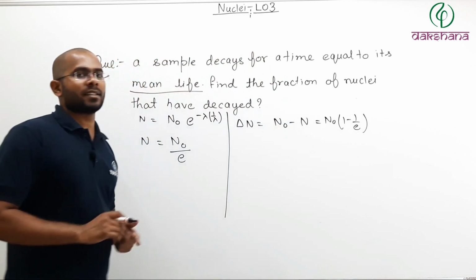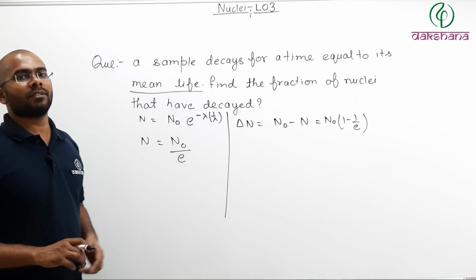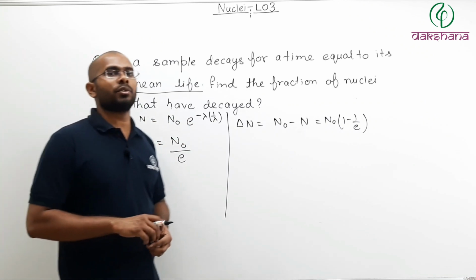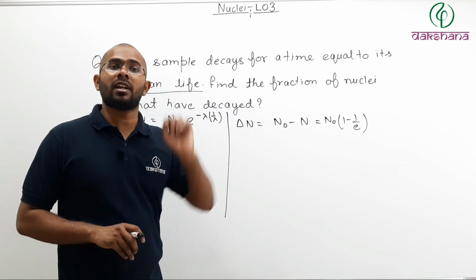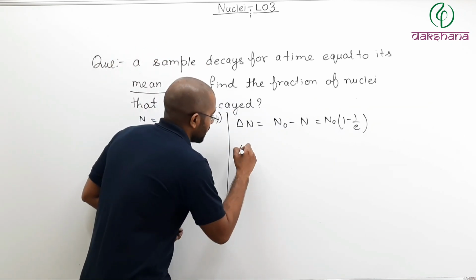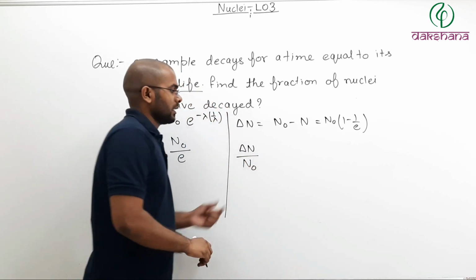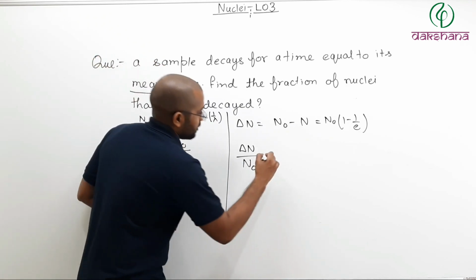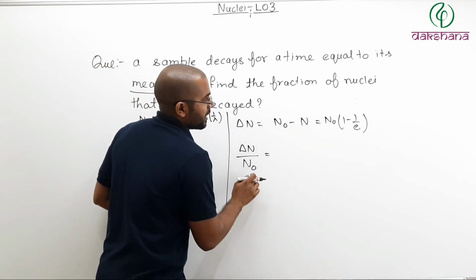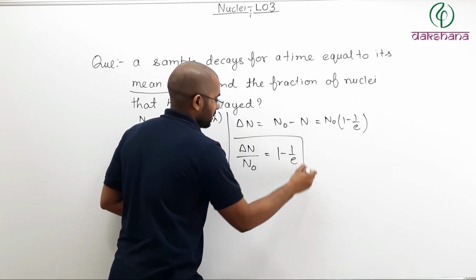And what are they asking? Find the fraction of nuclei that have decayed. And fraction you take corresponding to what? Corresponding to the original number, the initial number. So you will say delta n divided by n naught. That will be your fraction which have decayed. So n naught divided by n naught will cancel out, 1 minus 1 by e.